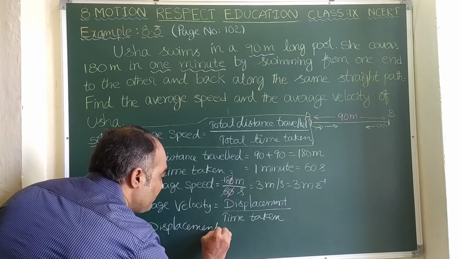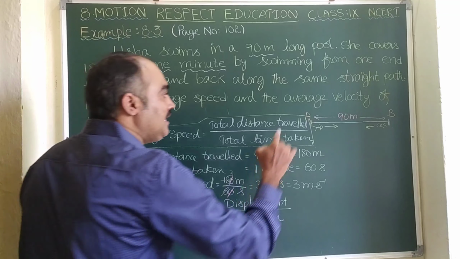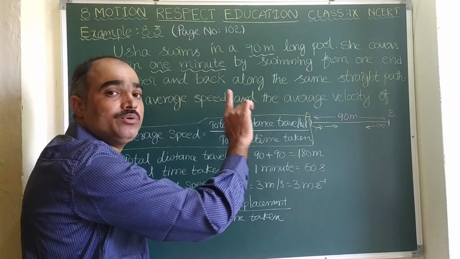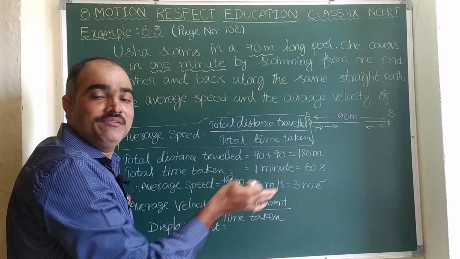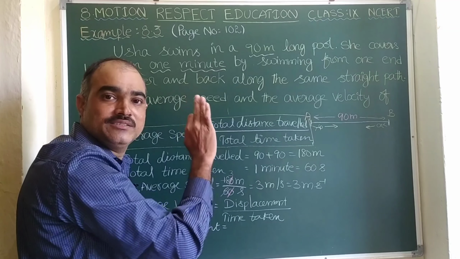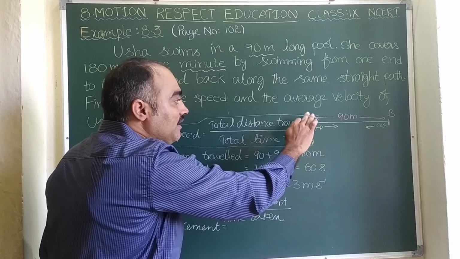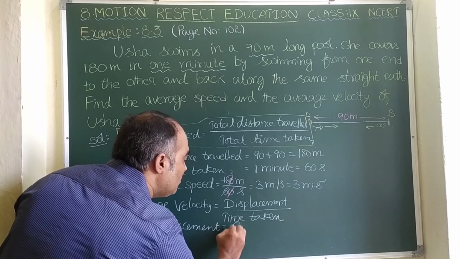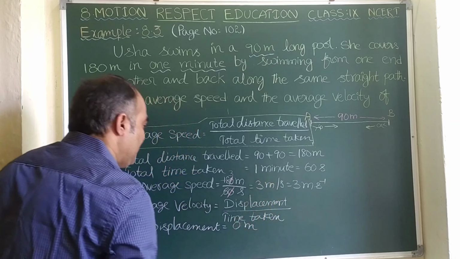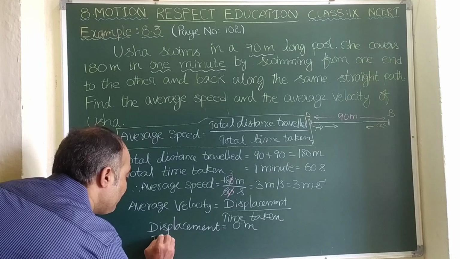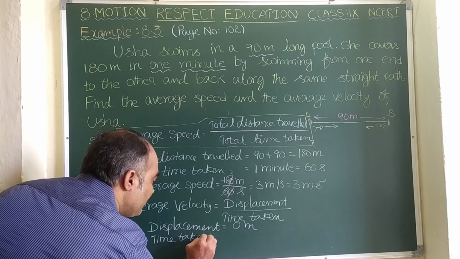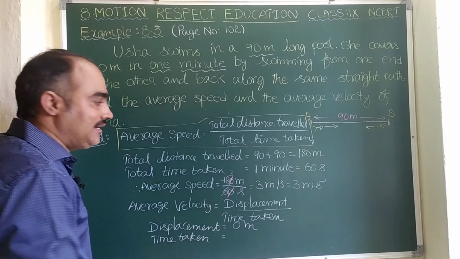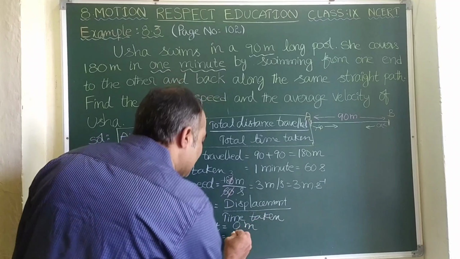That means Usha started at A and again reached back to A. Her position is not displaced. Where she was, there she is. That's why the displacement is 0 meters. And the time taken is as usual, the value of the time won't change. Time taken is 1 minute, which means 60 seconds.